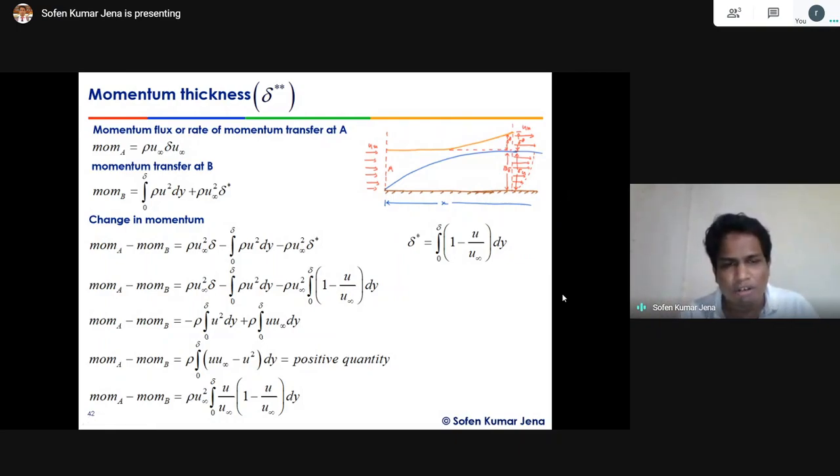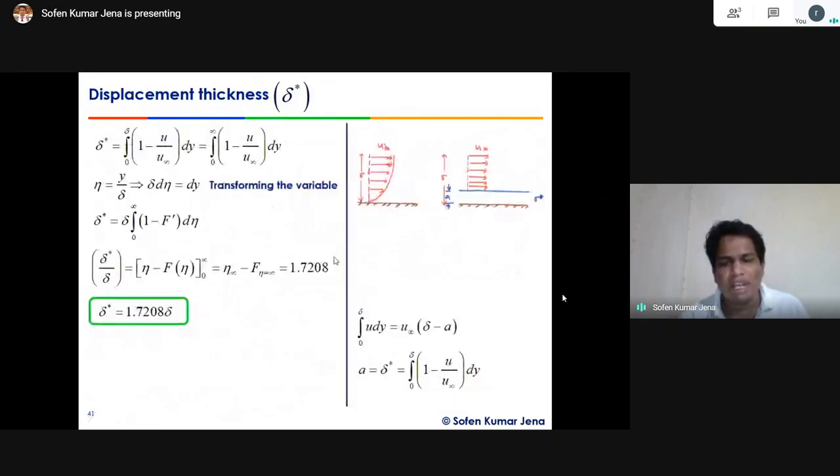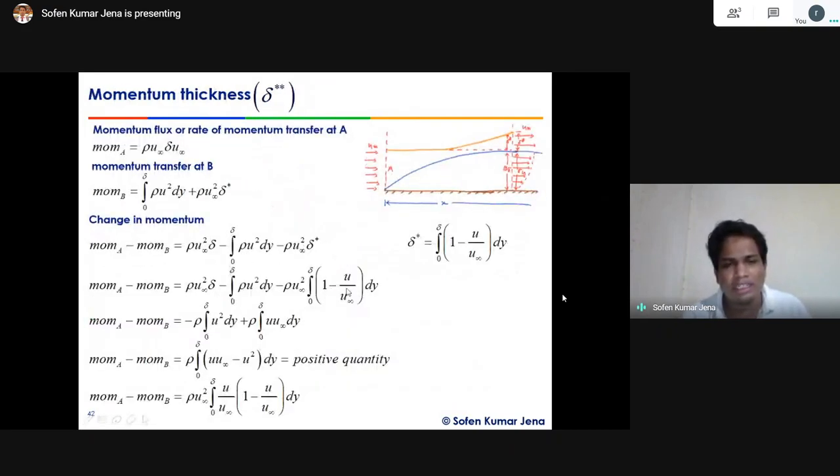The change in momentum we can calculate this way: momentum at A minus momentum at B. Momentum at A equals rho u infinity square into delta, minus momentum at B, which equals integral from 0 to delta of rho u square dy minus rho u infinity square into delta star. This is not delta, this is delta star, right? What is delta star? We already found it: integral from 0 to delta of 1 minus u by u infinity into dy. The same value of delta star we put over here in the next line.